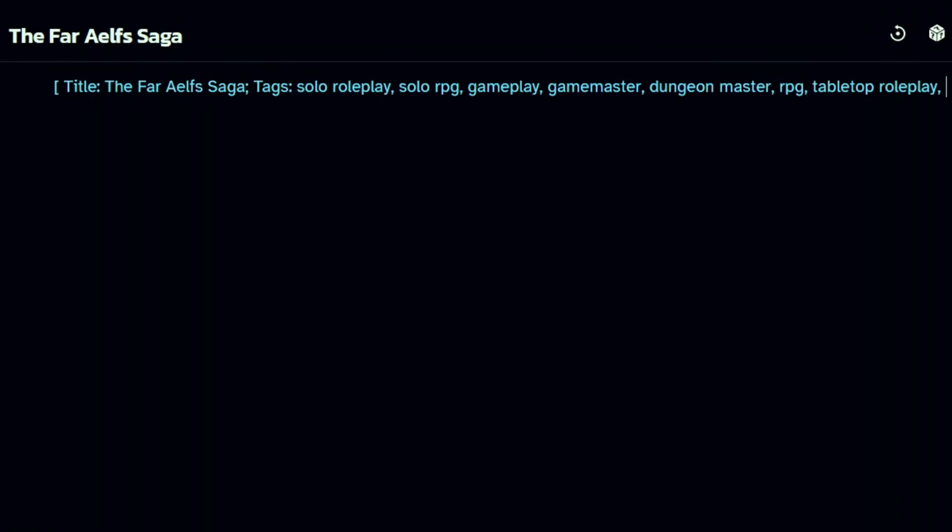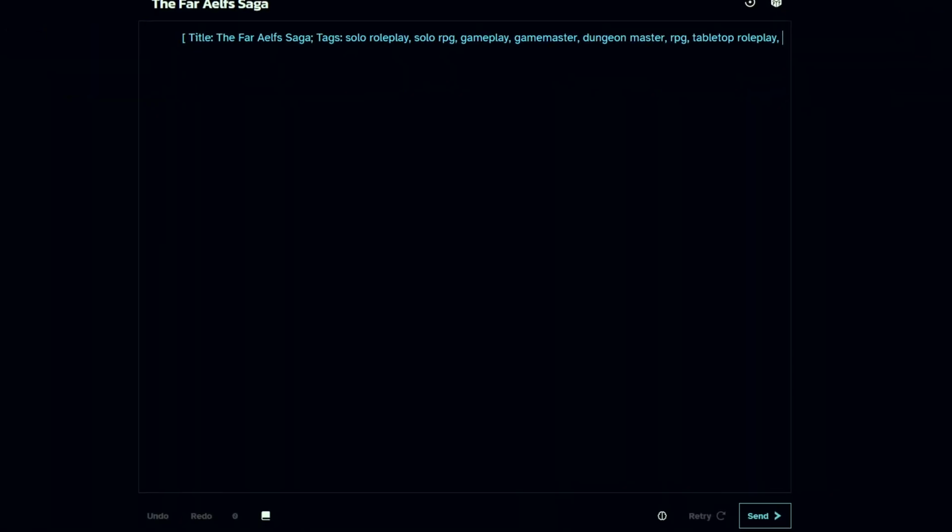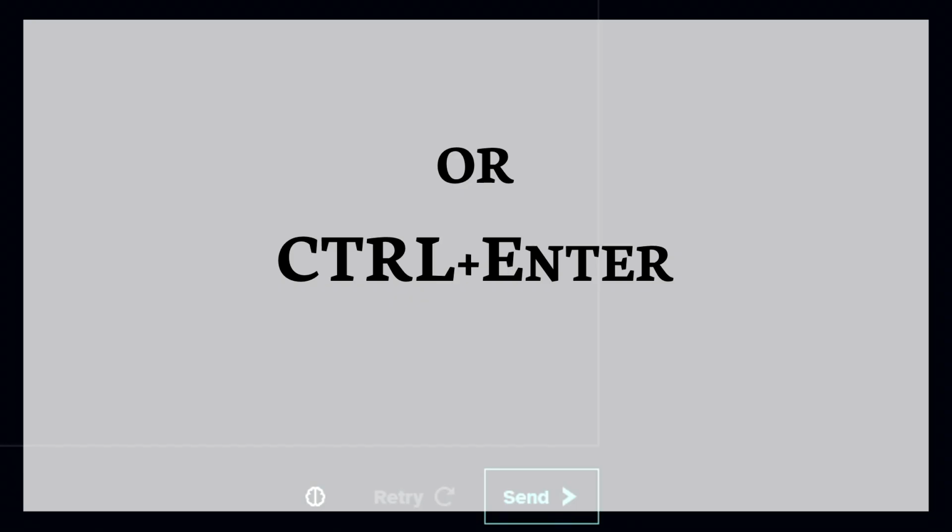These are a few that will indicate that you're looking for a solo role play experience that's played like a game. After this, you can then add in what type of style you want to go for, like if you want to go for fantasy or if you want to go for space or whatever it is. You can enter that in if you're already clear. But if you're not, the fun thing is that the AI can help you build the story right from the get-go, and it helps fill in the tags. So go ahead and press send.